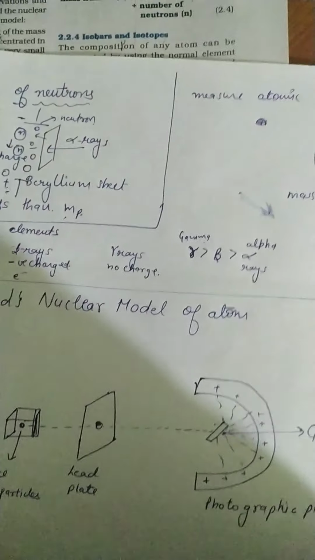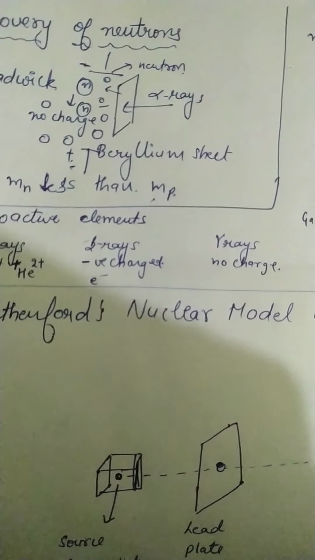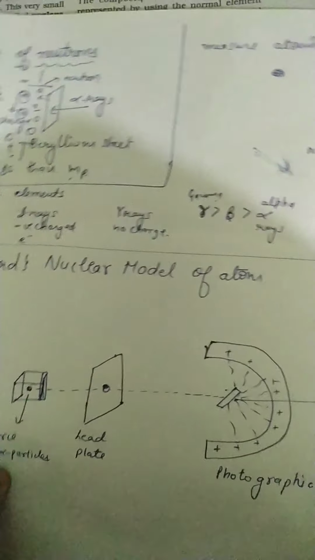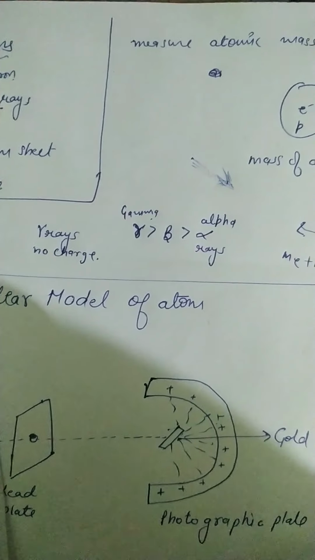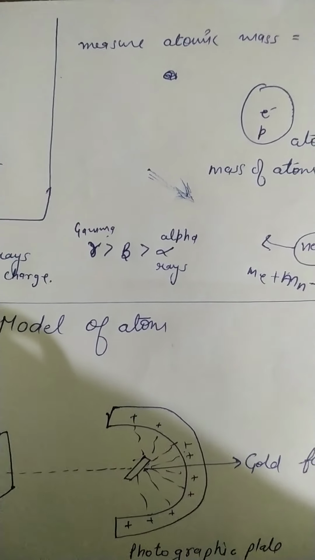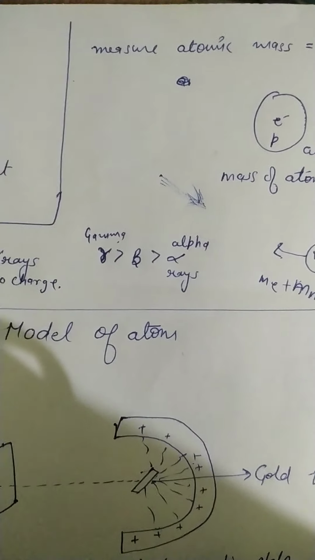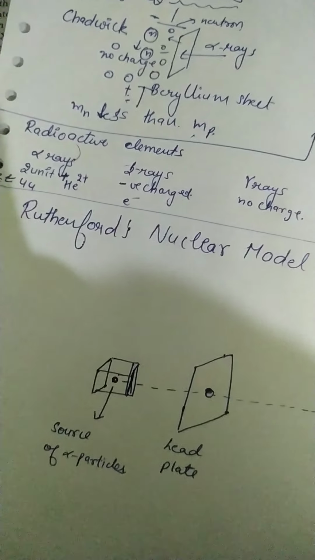After that we have used alpha ray. So how are the alpha rays formed? One of the scientists, named Marie Curie, and Rutherford. Marie Curie gave an explanation of the radioactive elements.